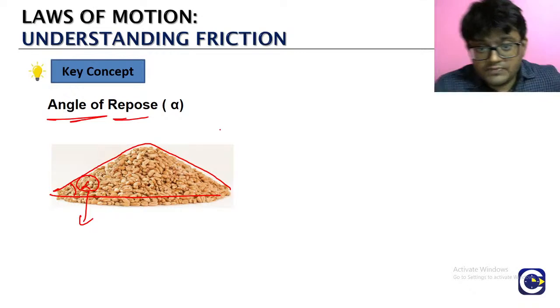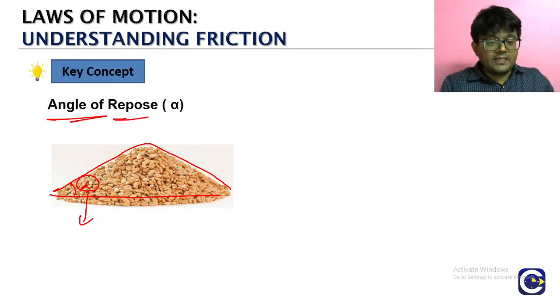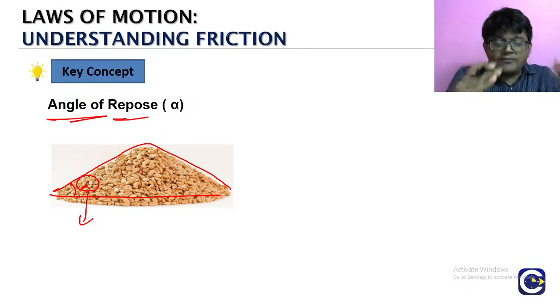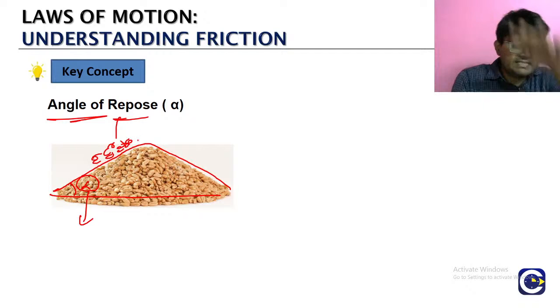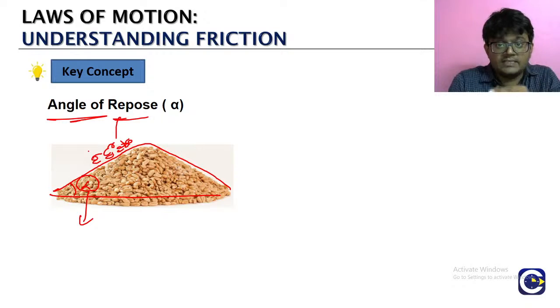What is the concept of this angle of repose? Now a pile has formed. After it forms, if you put a few more grains here, what happens? These grains will not stay there. You can check practically, even with a small glass of rice. They will not stay on top; they will keep coming down.